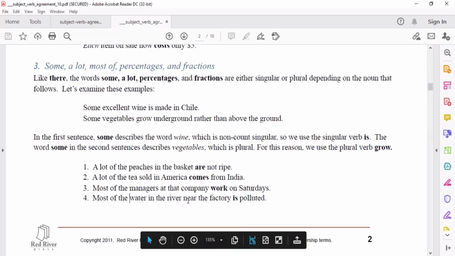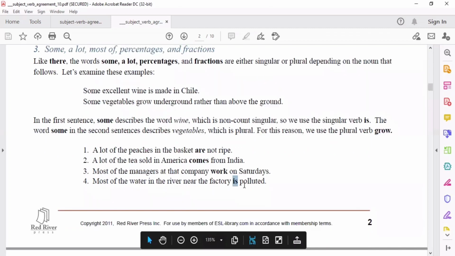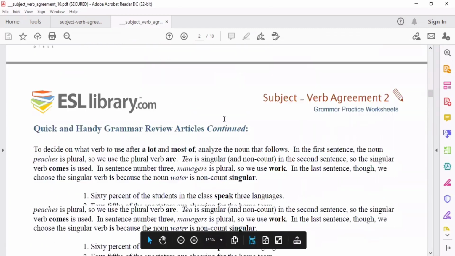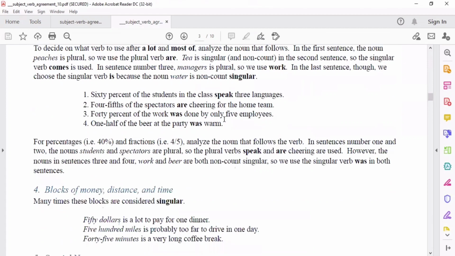Most of the water in the river near the factory is polluted. So, water lang ang binigay. That is a noun that follows most of. So, we have to take is. Okay? You follow? Next.